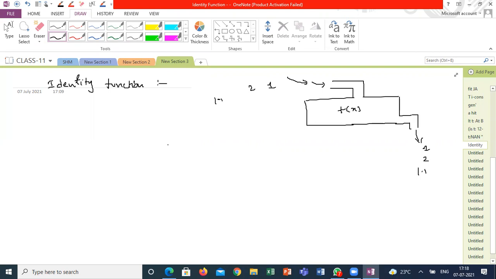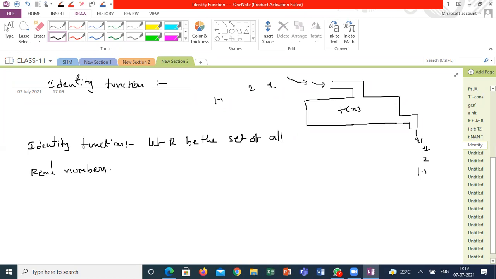Next. So y equals x. I can define it like this. Identity function: let R be the set of all real numbers. Is it possible identity function can be defined from R to R?